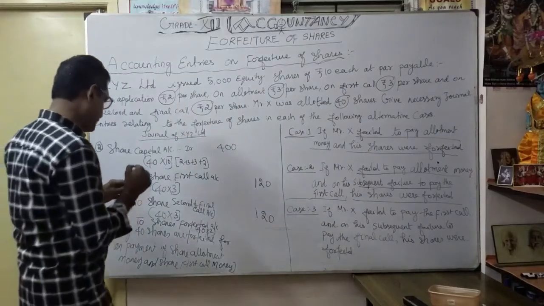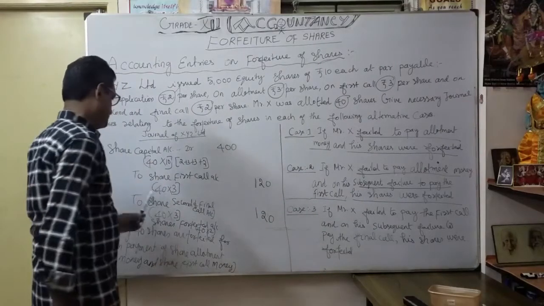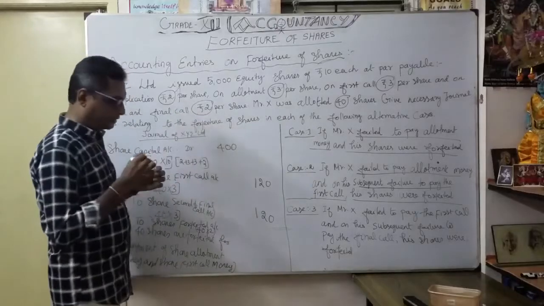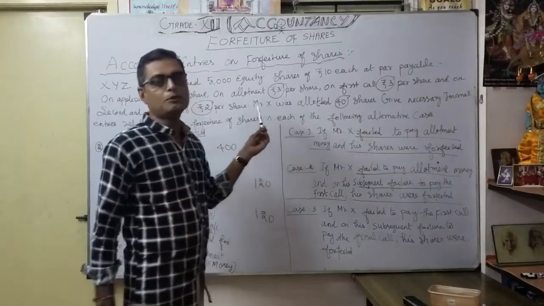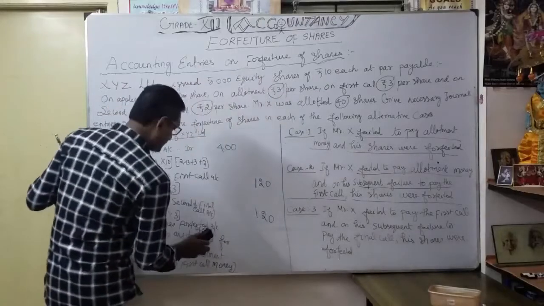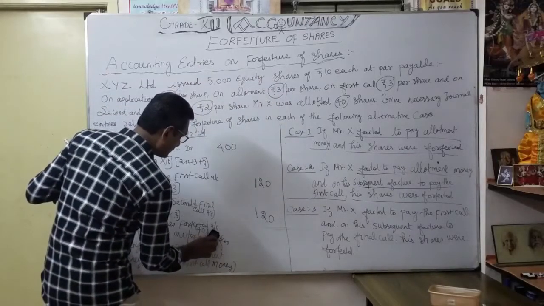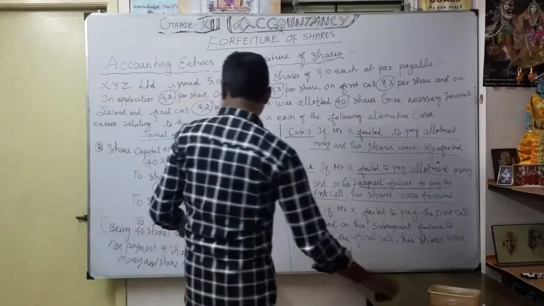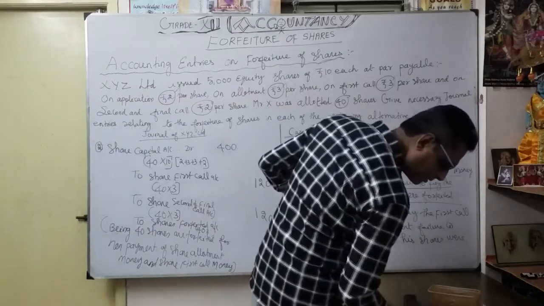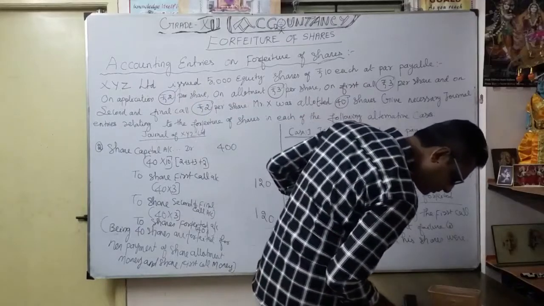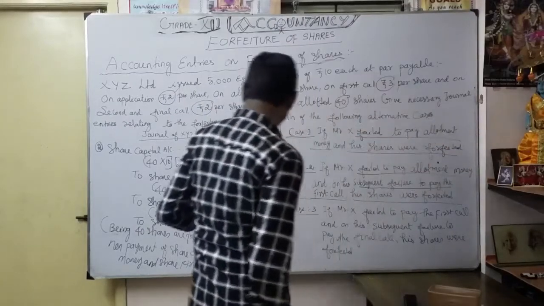So shares forfeited how much? They paid 2 rupees, they paid 3 rupees. Totally how much did the company take over? 5 rupees, correct? So here it changed. So 40 into 3, 120. First call 3 rupees, correct?